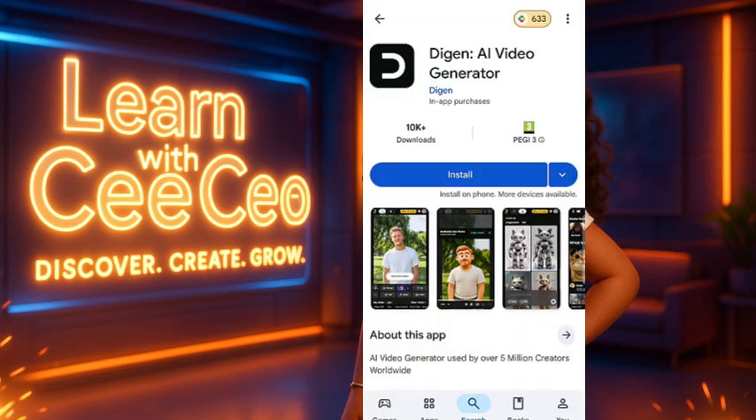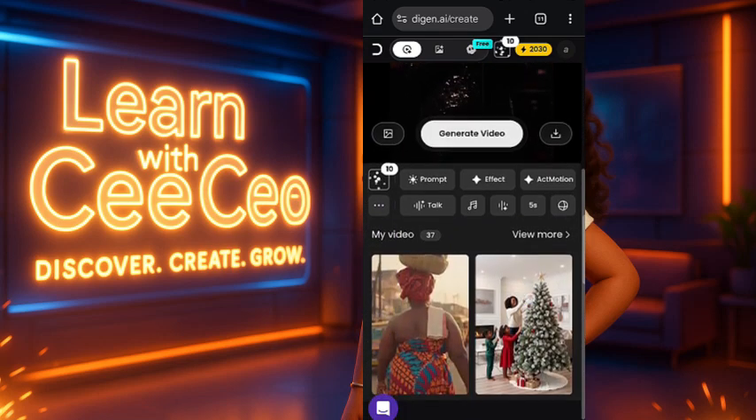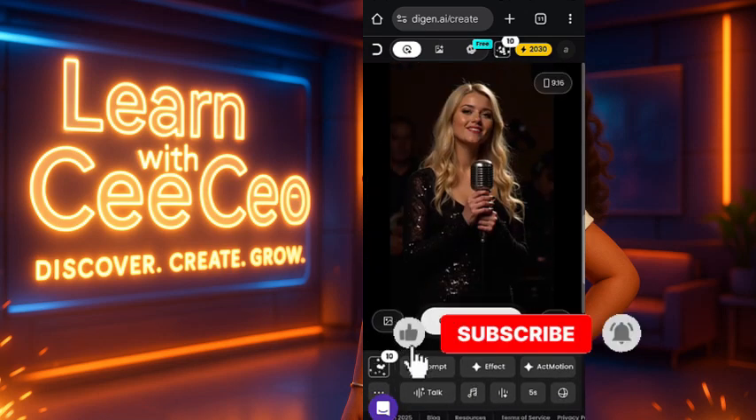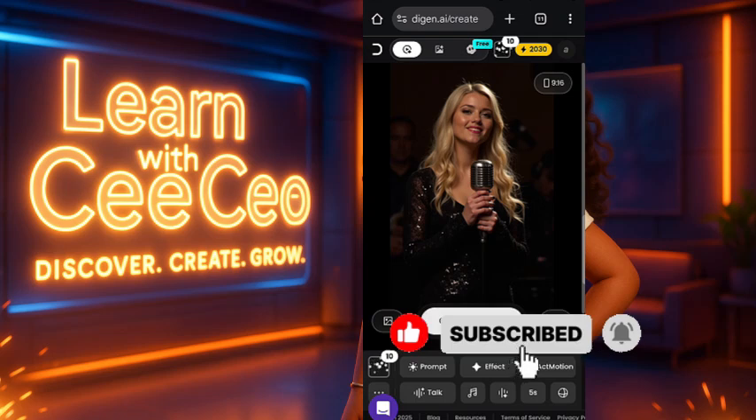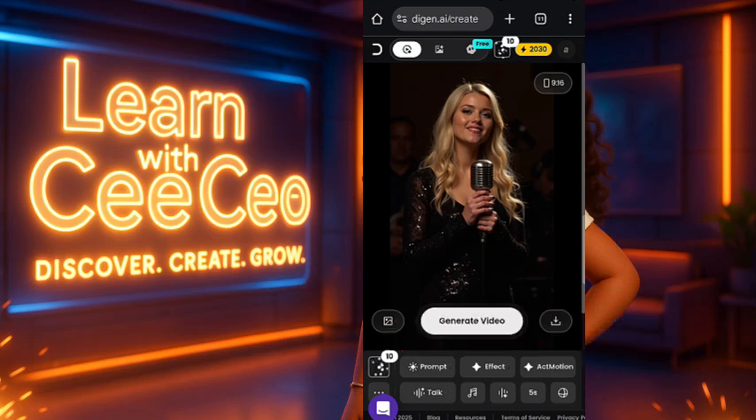So the tool we'll be using to access this Sora 2 is Nigerian AI. You can go to your App Store or Play Store and download the app, or you can go to your browser and type in Nigerian AI. I've done other tutorials on how you can use Nigerian AI. It's a new tool that offers you unlimited videos and images, and it's very good. It even does lip sync. It helps to do a lot of things.